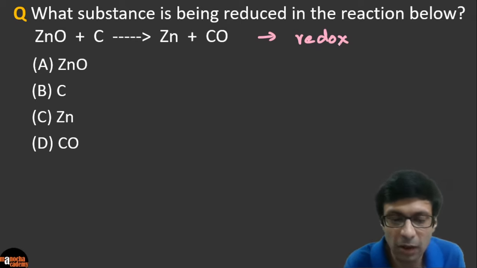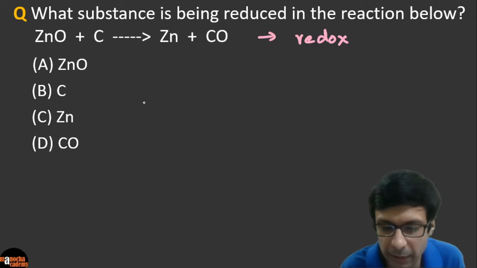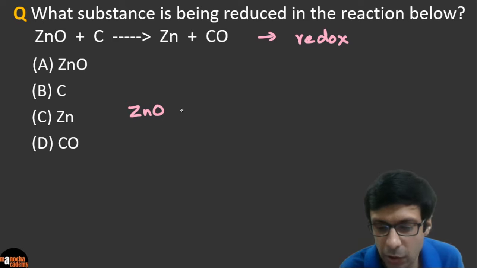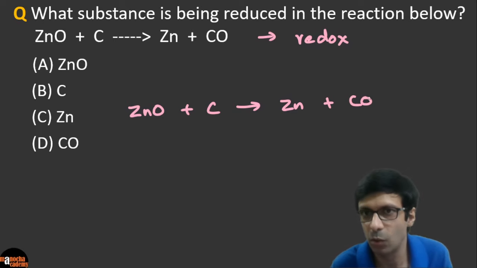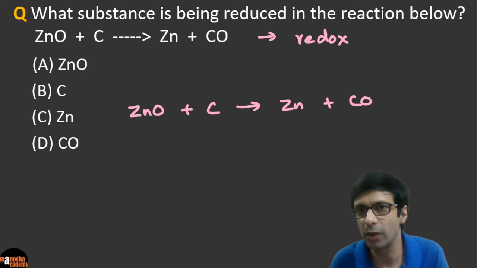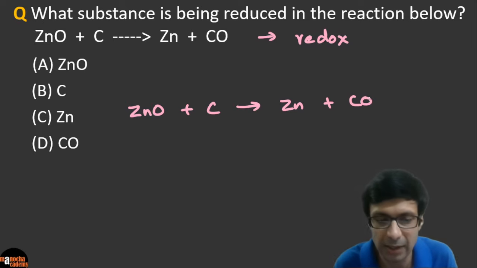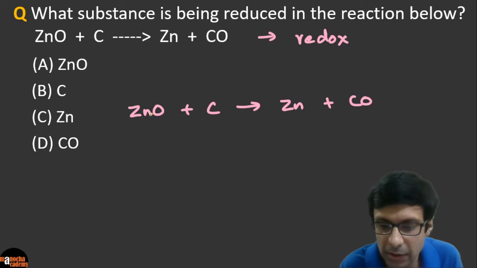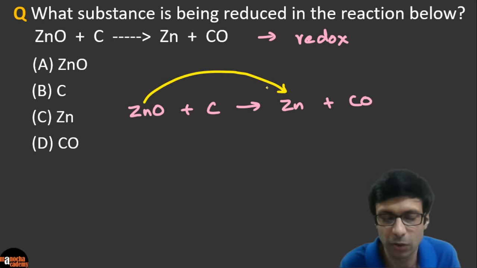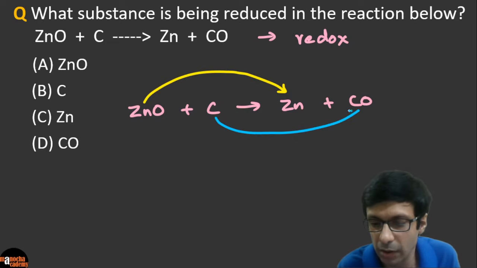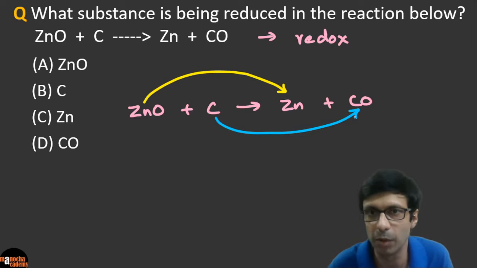So in a redox reaction, let me show you a very simple trick on how to analyze it. Let's write down this reaction first. Zinc oxide plus carbon. Always write your reaction so that while writing you're thinking about them. In the test when you're doing the reactions, you must write them down. This is a redox because one substance is going to get reduced and another is oxidized. Let's see why. Can you see that zinc oxide is losing oxygen and becoming zinc? And what is happening to carbon? Carbon is gaining oxygen and becoming carbon monoxide, not CO2, it's carbon monoxide here.